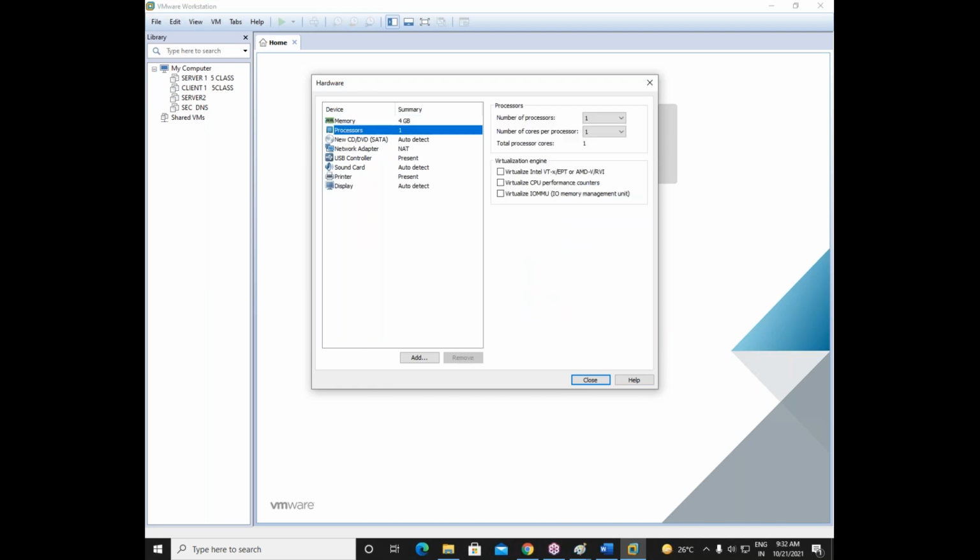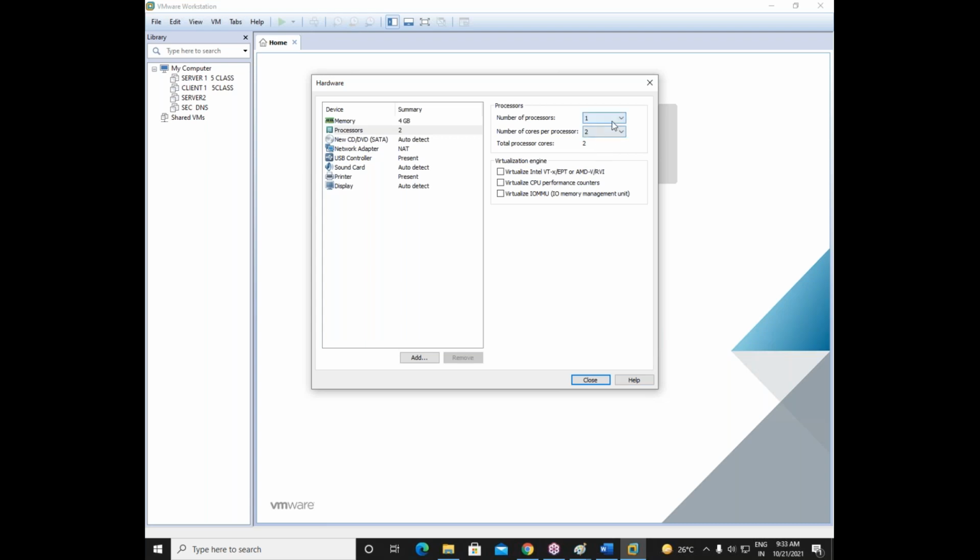Okay, now coming to processors. See, there is only one and one selected here. So better go with one processor and number of cores as 2. Remember, one core works as one processor here. So I have selected one processor and 2 cores, so the total number of cores is 2. If you select this much in your computer, that is more than enough.